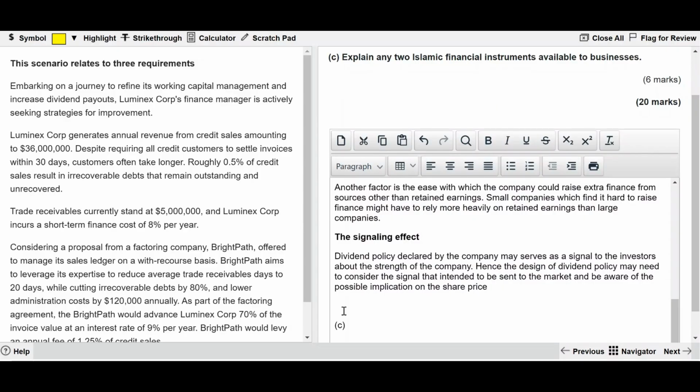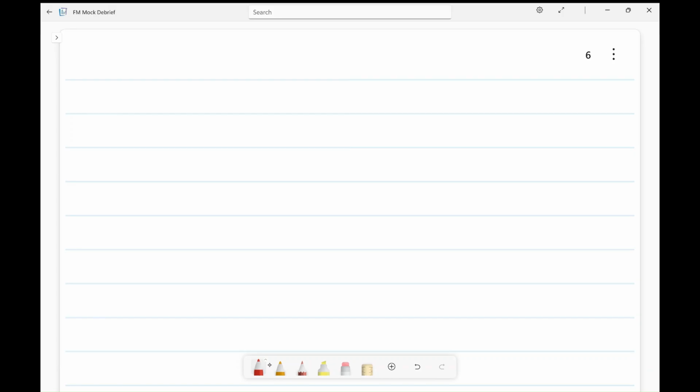So the key principle is that charging interest, making money from money, is forbidden under the Sharia law, the law on which Islamic finance is built. The money that we generate should not be just about getting rewards, but we should also be sharing the risk associated with it. So the two Islamic finance instruments that we are discussing here are as follows.